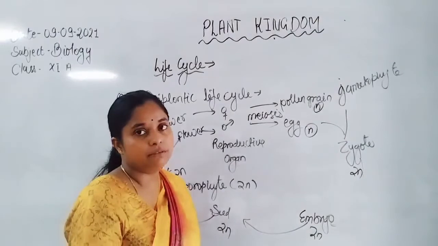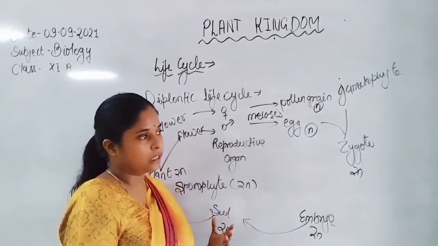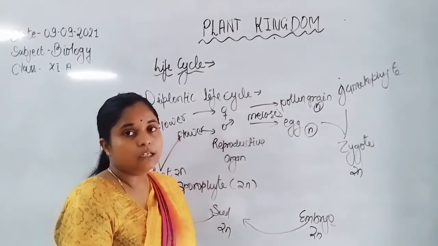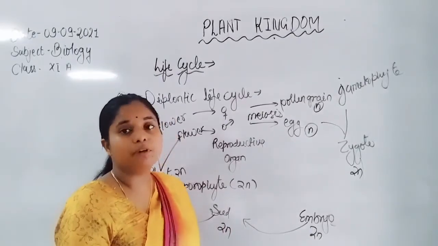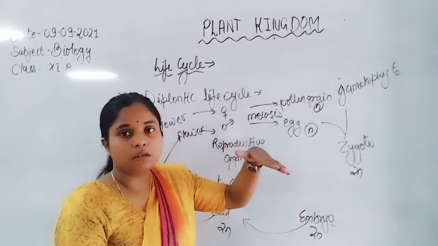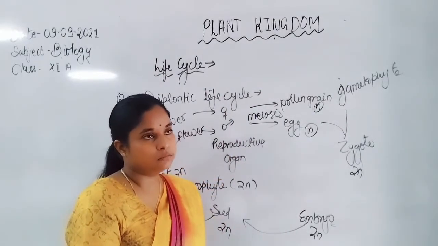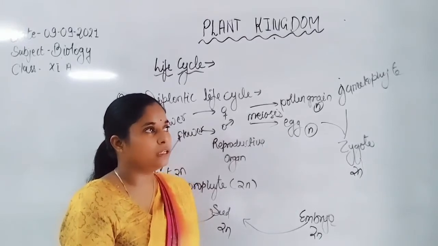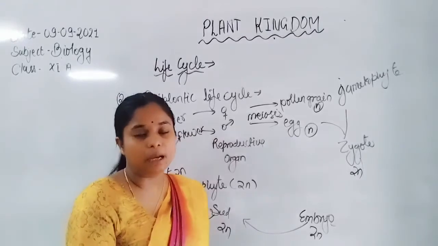Both are free living, so such a type of life cycle is known as haplodiplontic, whereas in the haplontic type of life cycle the gametophytes are dominant over the sporophyte, and the sporophyte is dependent on the gametophyte.